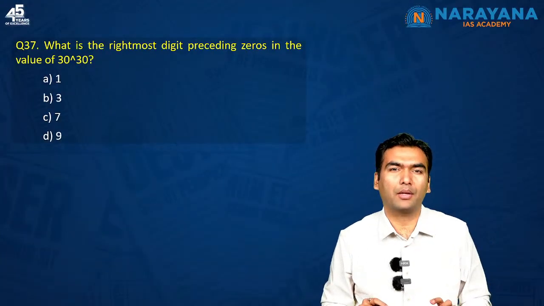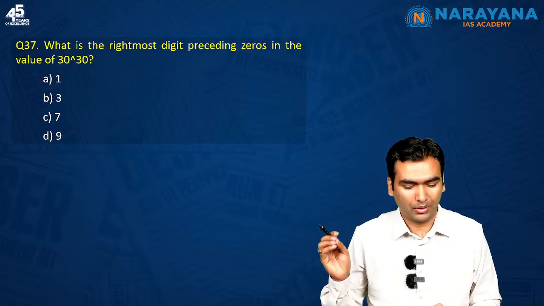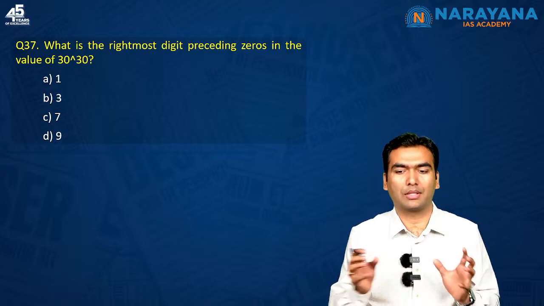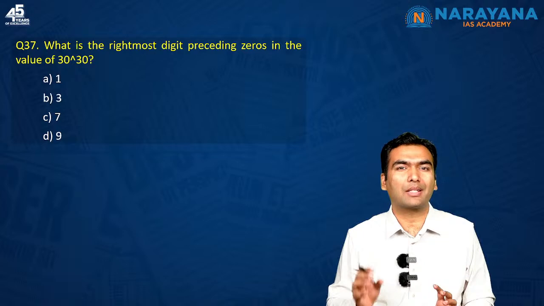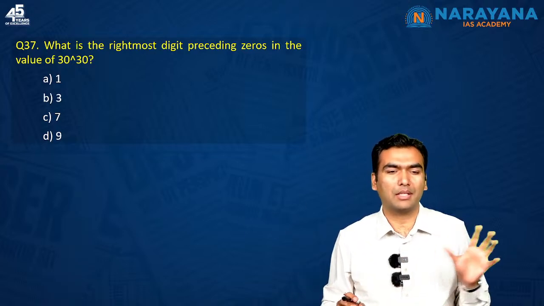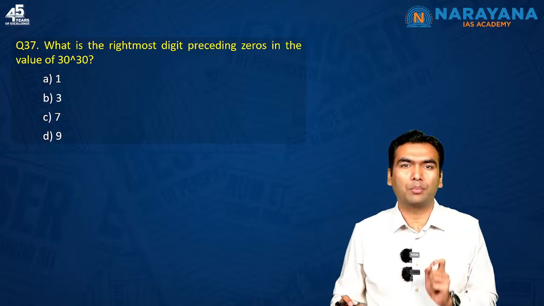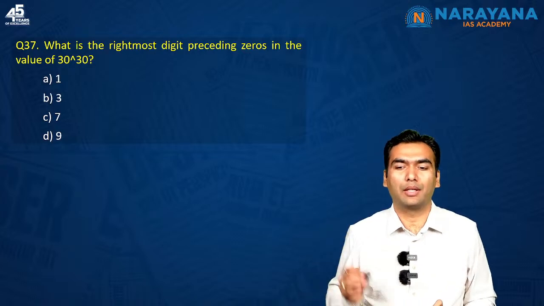This is again a question which is repeatedly asked by UPSC. What is the unit digit, the rightmost digit, of a certain expression? We have seen it time and again. I have also discussed it in my CSAT videos. We often teach the students that this is a common question that should come, and you must understand that there is a pattern which is followed by every number.